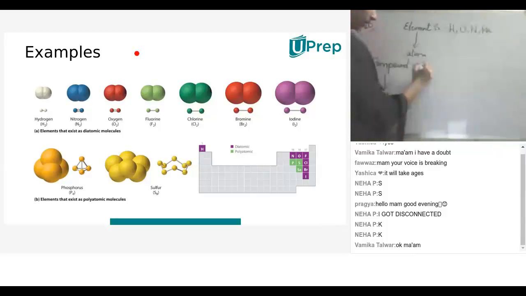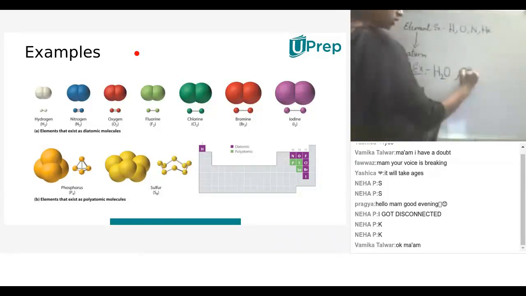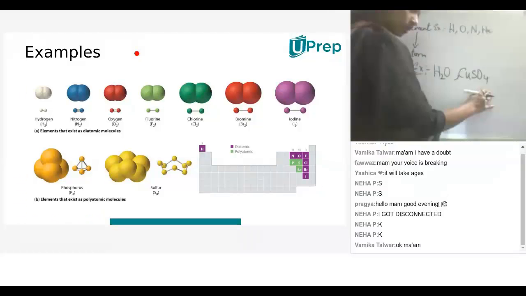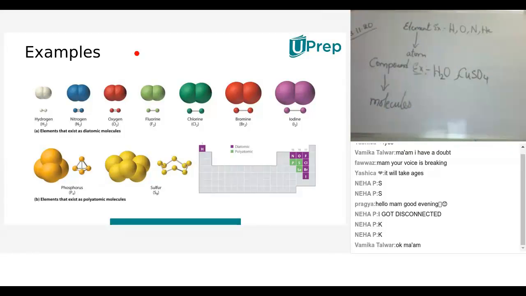Example, H2. Hydrogen: 2 atoms of hydrogen, 1 atom of oxygen. CuSO4, copper sulfate, is also considered as pure. Why? Because copper and sulfate react and bond chemically to form a compound. So a compound is also considered as pure.